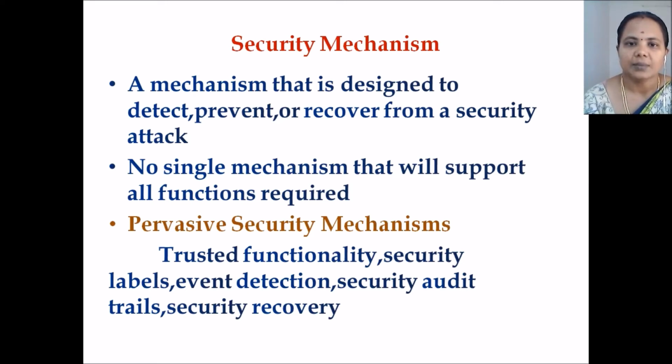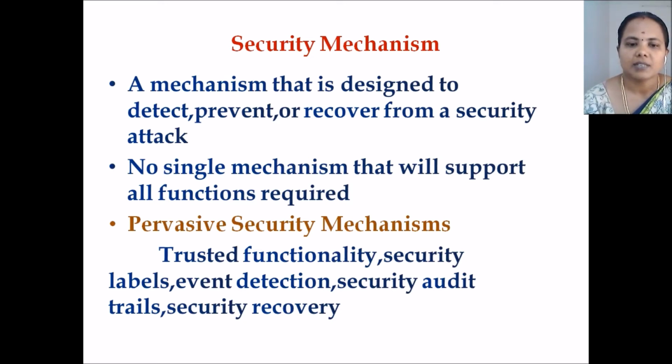A mechanism that is designed to detect, prevent or recover from a security attack. That is, if a third party recovers the data and modifies it, we have to detect, prevent and recover the data. That is called security mechanisms. In this we have to describe in detail the pervasive security mechanisms.